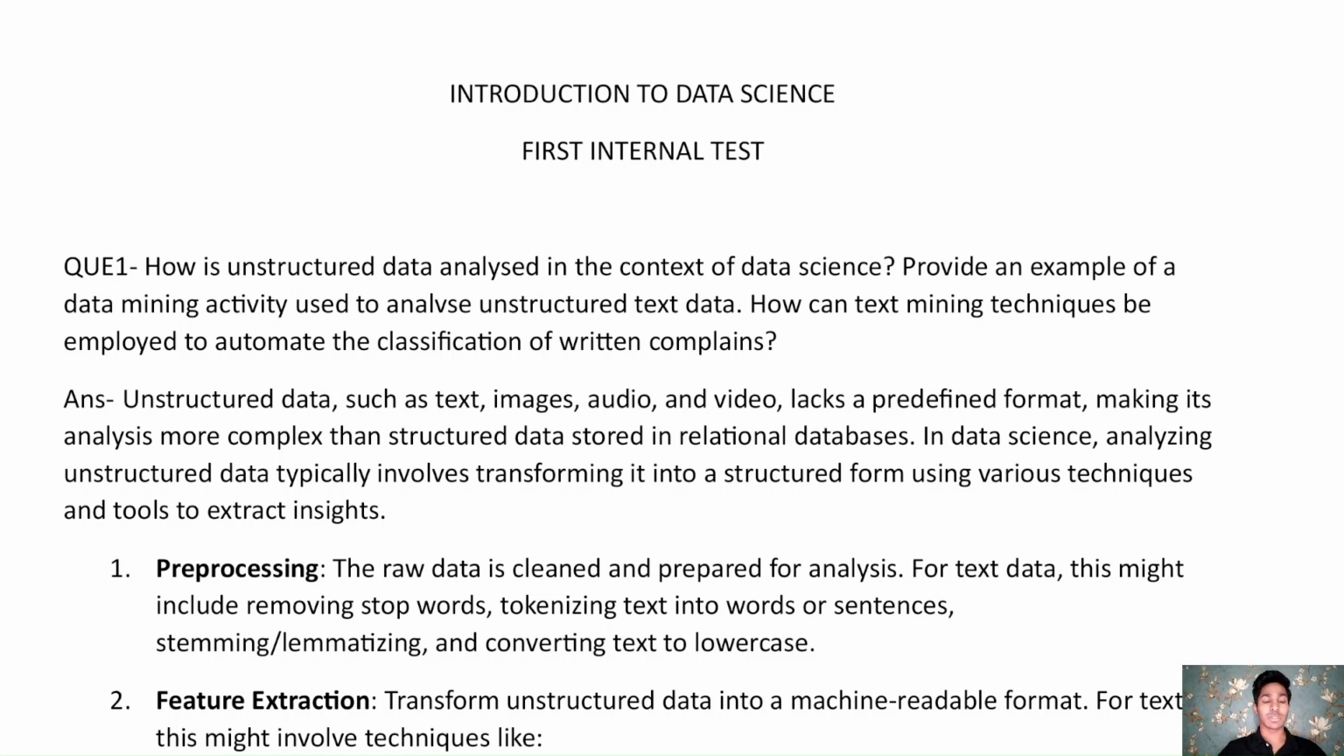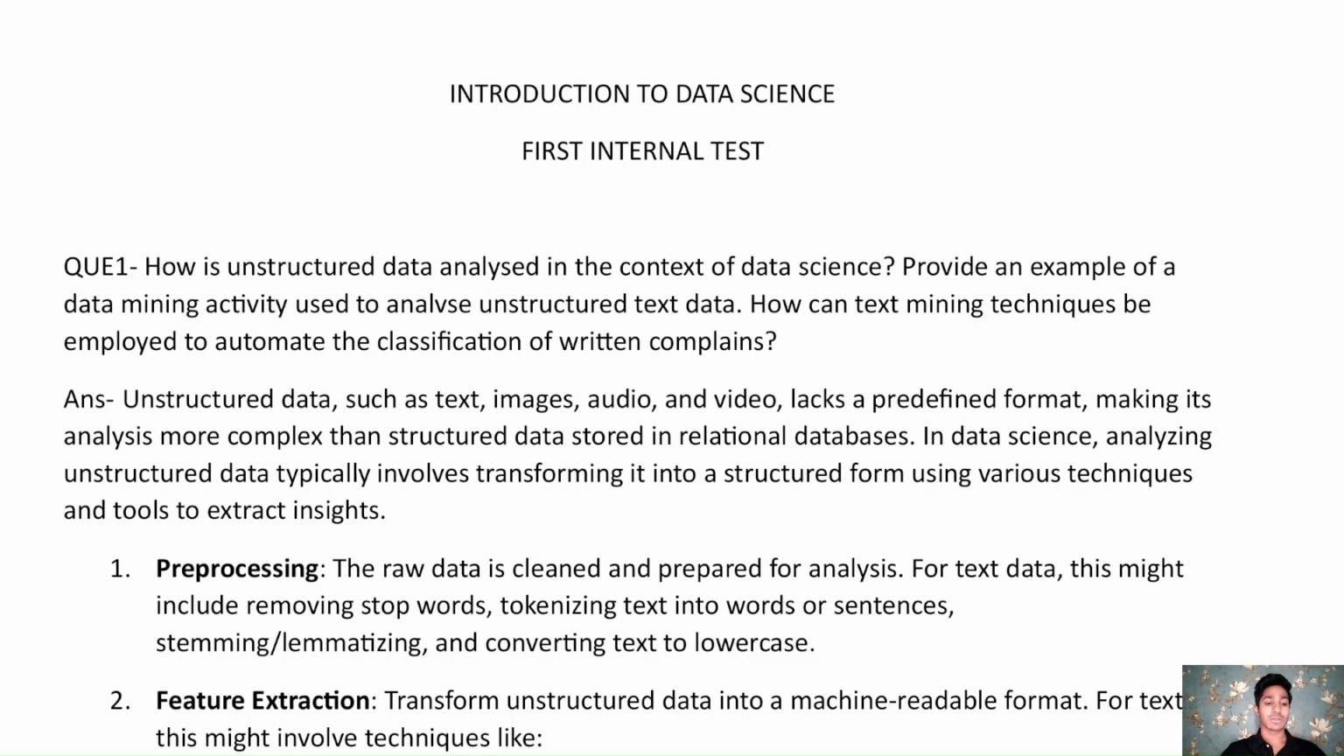So here is the answer for the given question, which states that unstructured data such as text, images, audio, and videos lacks a predetermined form, making it more complex to analyze than structured data stored in relational databases. In data science, analyzing unstructured data typically involves transforming it into a structured form using various techniques and tools to